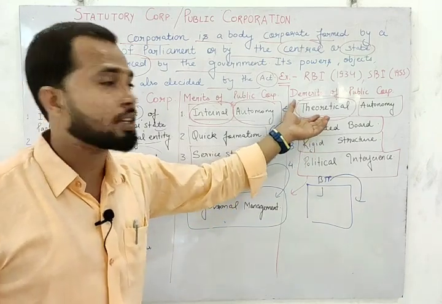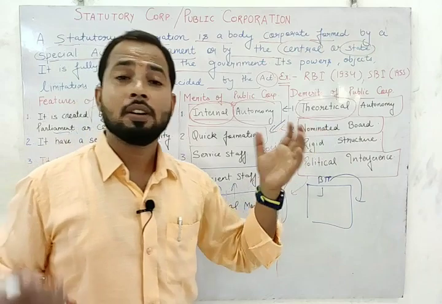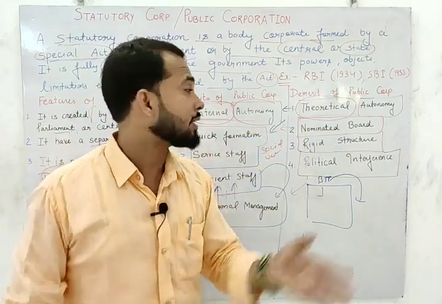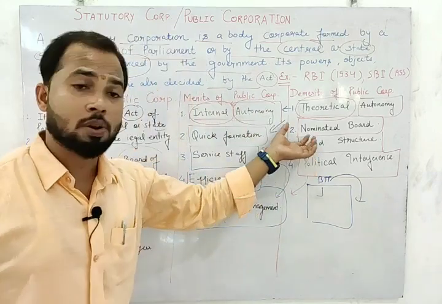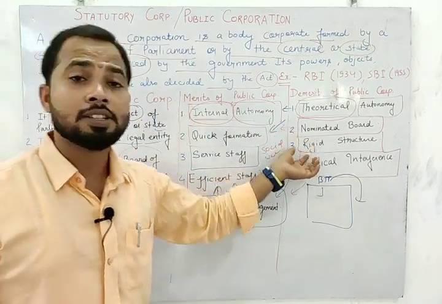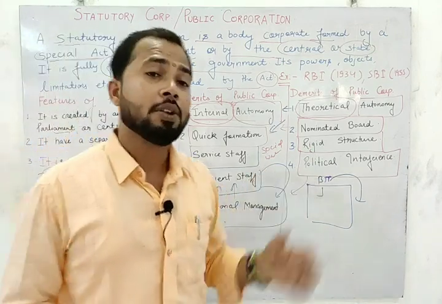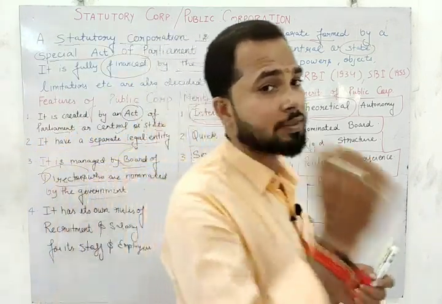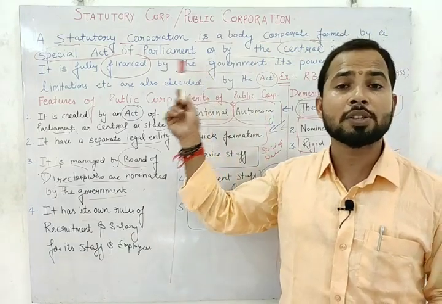Then the first one is theoretical autonomy only. Nominated board means the board of directors have to follow the order of the government, because they are nominated by the government. Rigid structure, because it is fully controlled by rules and regulations, and in every sector we get political interference. So students, today we have discussed the meaning of statutory and public corporation.